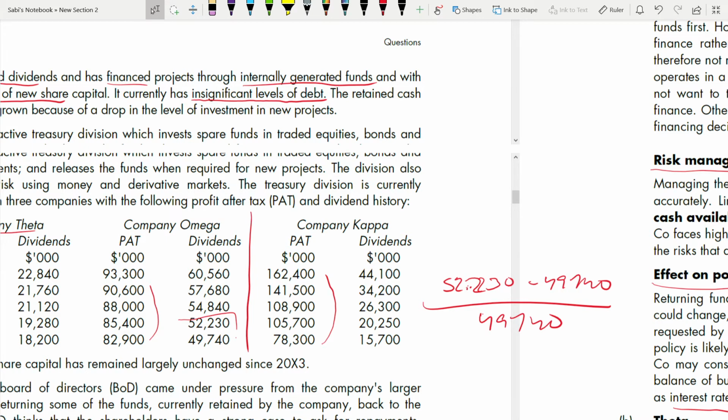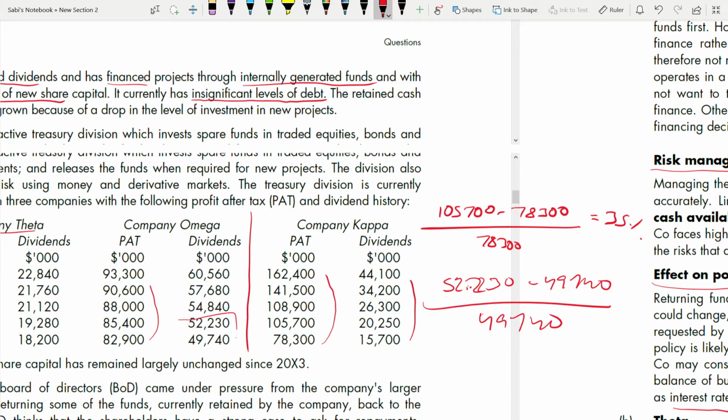And the dividends also you see are increasing. When you calculate the increase in dividends, you will get around 29%, right? And earnings, you have to calculate for 2004 and 2005. So for 2004, 105,700 minus 78,300, divided by 78,300, you will get around 35%. 78,300 to 105,700, that's a big jump.